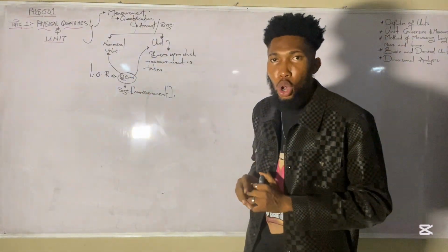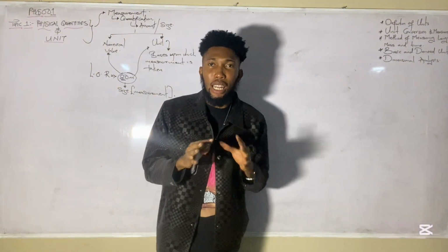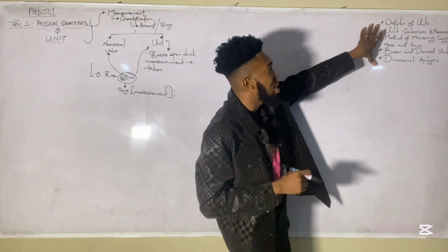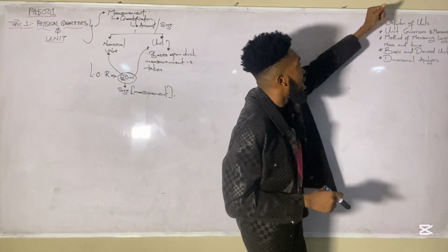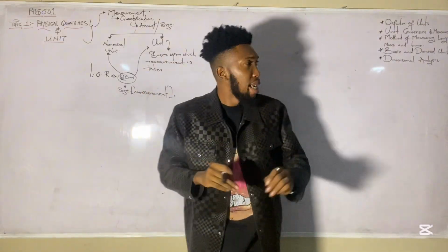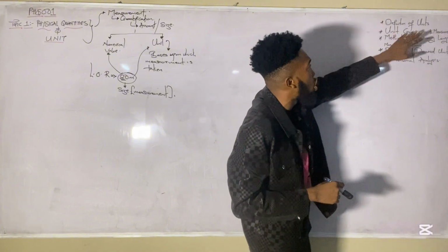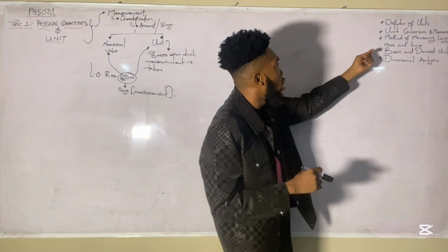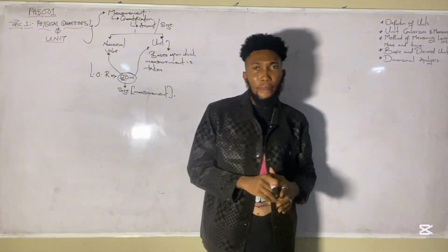So before we continue on what we are doing right here, let's look at the course outline, which is a guide. As a JUPEB candidate and A-level candidate, you should be able to understand the importance of the course outline that has been given to you for each topic. Now, this course we should be able to define the units, which we've done already. We said that units are the basis upon which measurement is taken, right? And then you should be able to discuss or understand the concept of unit conversion and measurement. We've talked about measurement. We'll still emphasize on the unit conversion. After which, we'll look at method of measuring length, mass, and time, and then we'll talk about basic and derived units before we'll talk about dimensional analysis.